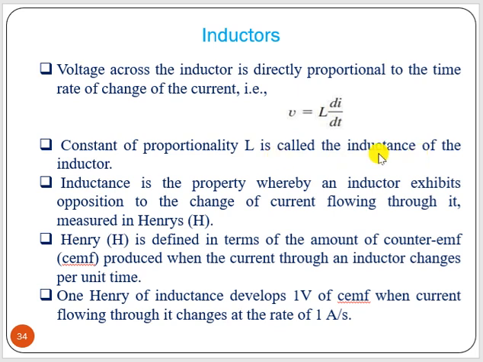Now, L is the inductance of the inductor measured in henries. Henry, or inductance, is defined in terms of the amount of counter EMF produced when the current through an inductor changes per unit time. So we can write, one henry of inductance develops 1 volt of counter EMF when the current flowing through it changes at a rate of 1 ampere per second.